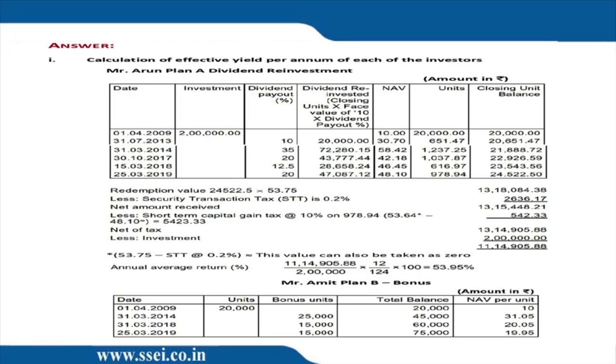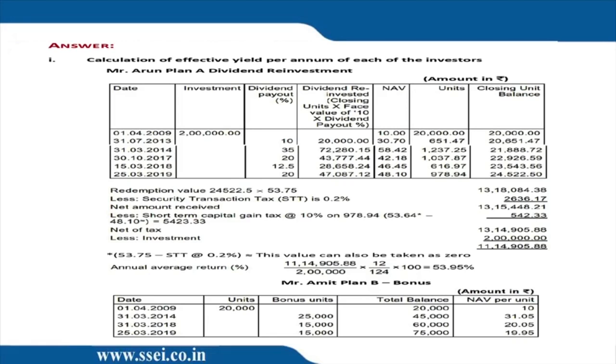But you want an annualized return. So 10 years and 4 months is how many months? 124 months. So the return for 12 months would be into 12 by 124. There is no question of anybody thinking that, sir, this was too fast, because we have done all this. I can't redo it, no? Nor is it sensible that I keep on showing you the solution over here, how it is to be done. Just remember, there will be a problem in the short-term capital gain because they have once calculated it using 53.75 minus 0.2%, but then written a note that no, you could have used 53.75. I am in favor of using 53.75. I think they'll give marks because they've already given the note.